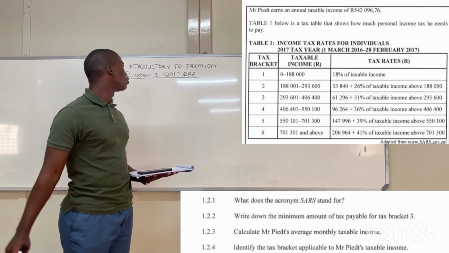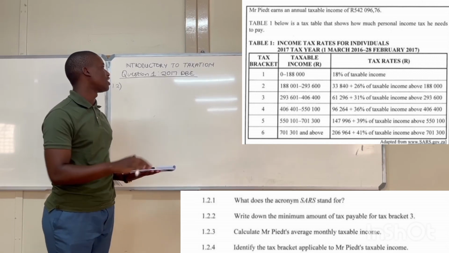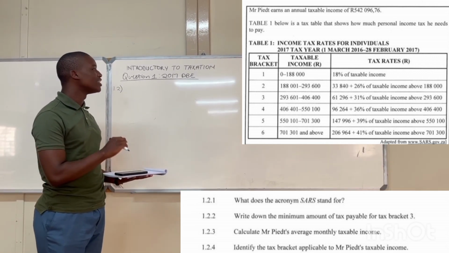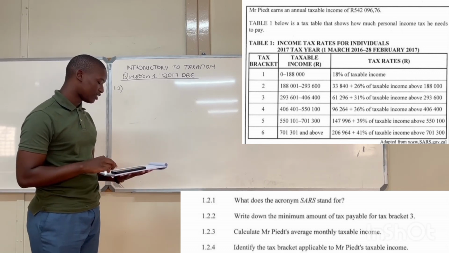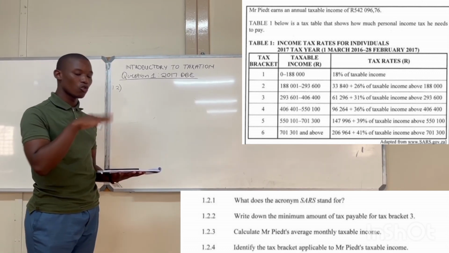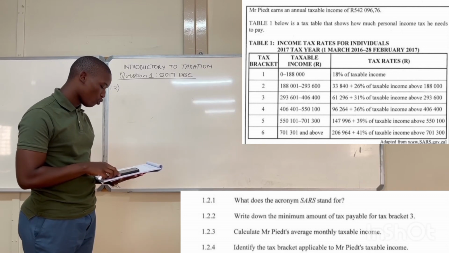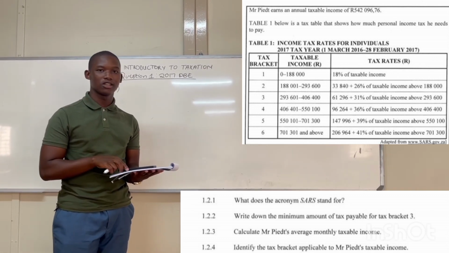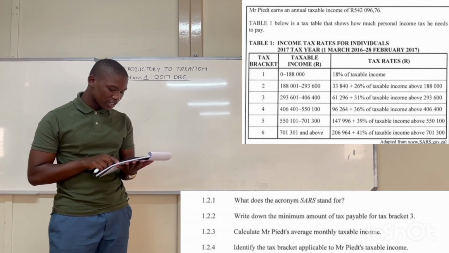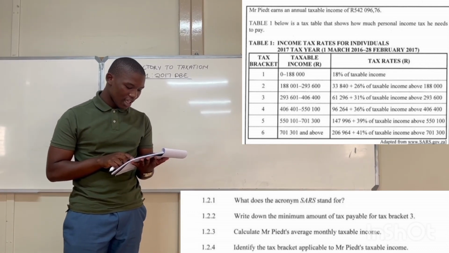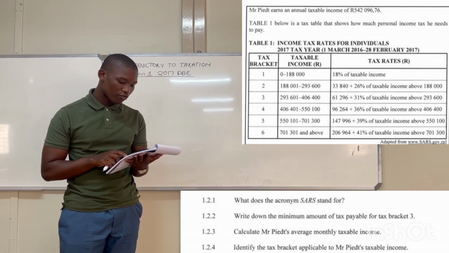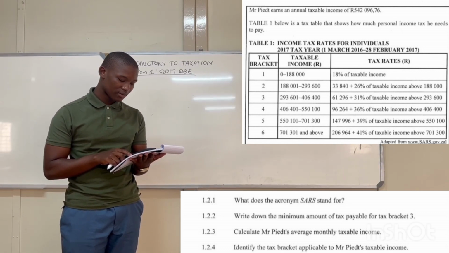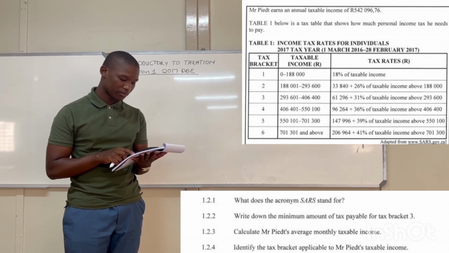So today we are going to do an introduction to taxation. This question paper is derived from question 1, 2017 TPE paper, right? It's 1.2, not the whole question 1, but only 1.2. So I'm going to read the statement and we're going to do the following questions together. The statement says, Mr. Pease earns an annual taxable income of 542,096.76 cents. That's the annual taxable income, right?